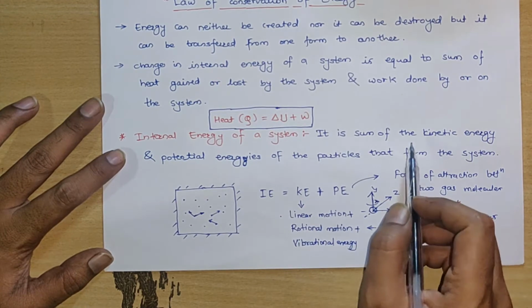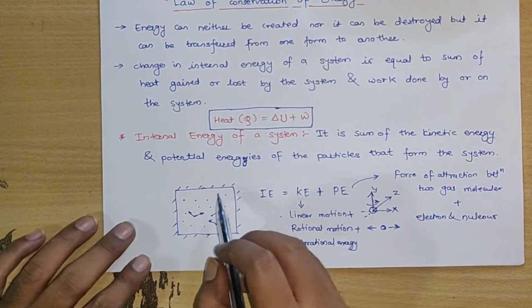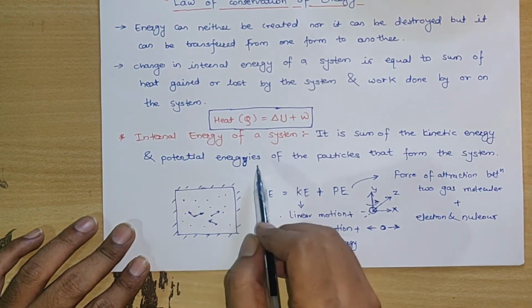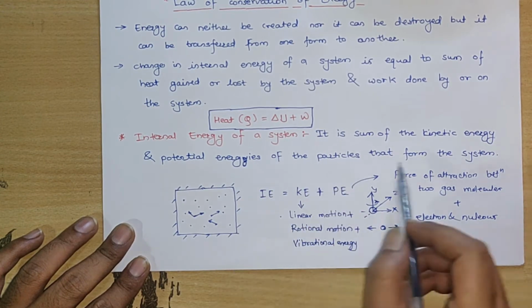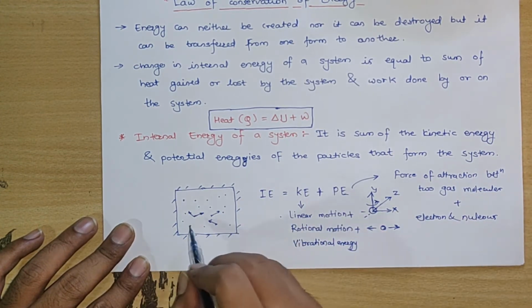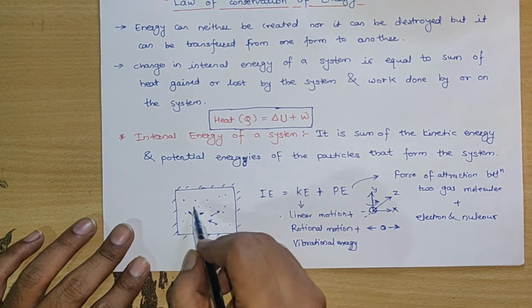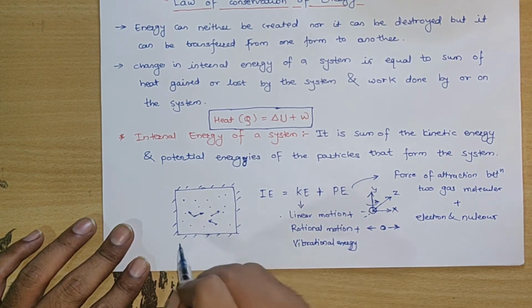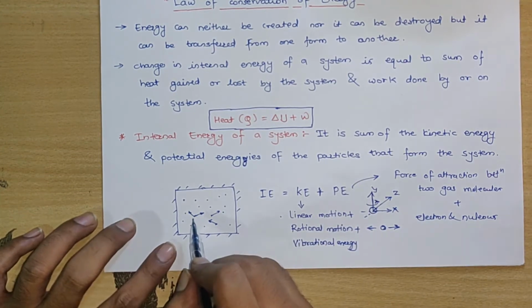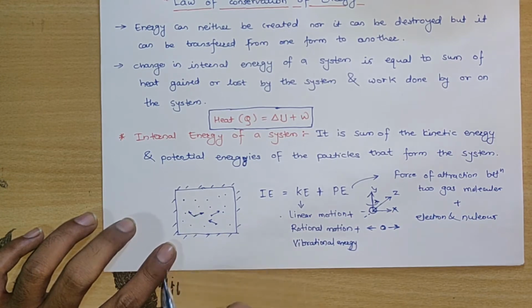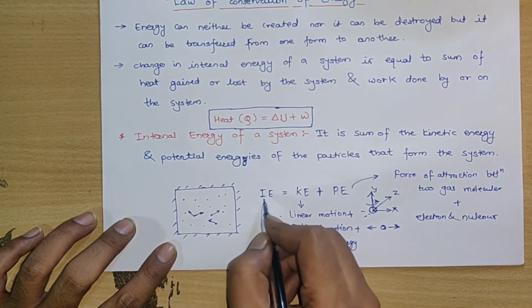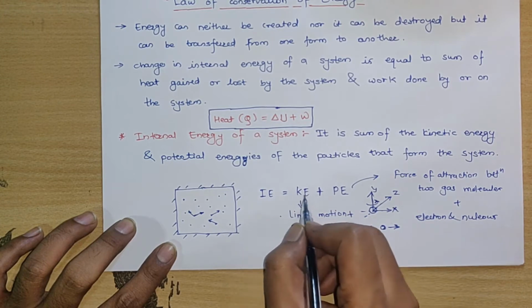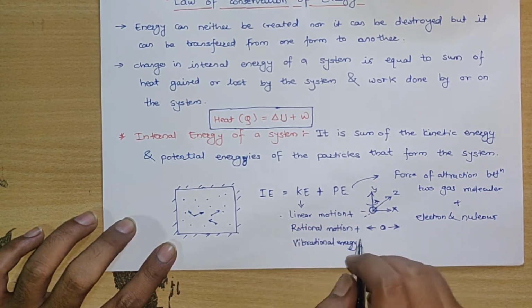In our case, the system is formed by the particles, which are gas molecules. So what kinetic energy can these gas molecules have? Here I have written that internal energy is equal to kinetic energy plus potential energy.